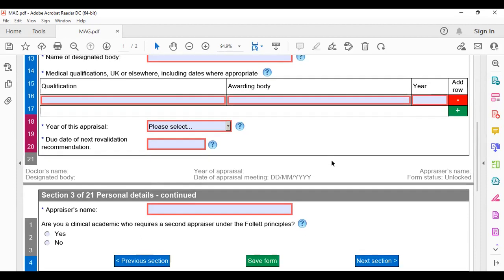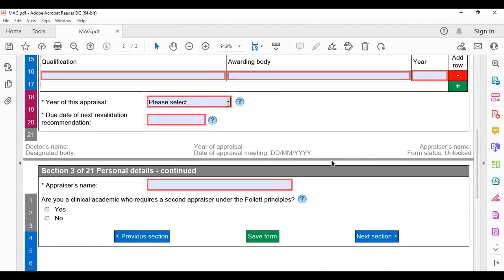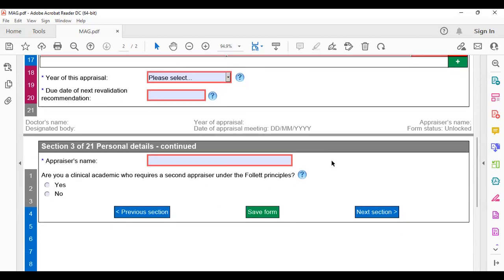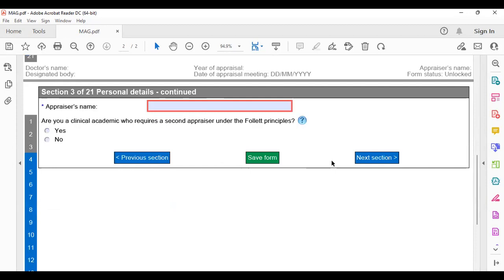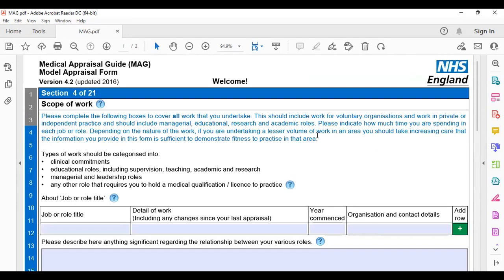You can open your GMC, check the date, and write it down here, along with your appraiser's name. Whoever is doing your appraisal, you will write down their name. Your hospital's appraisal and revalidation team will tell you about that person.